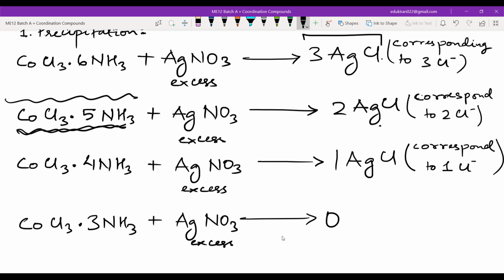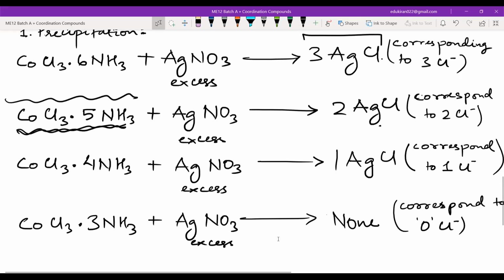Okay, none. We should write it none. That means this will correspond to 0 Cl negative, right? 0 Cl negative. Yes or no? Yes. Okay.